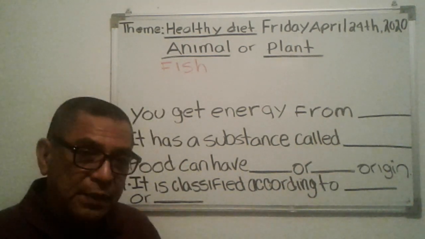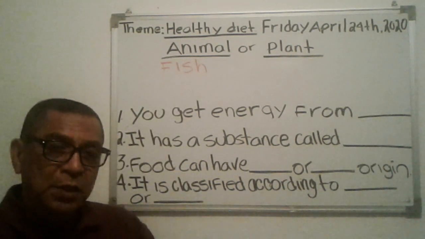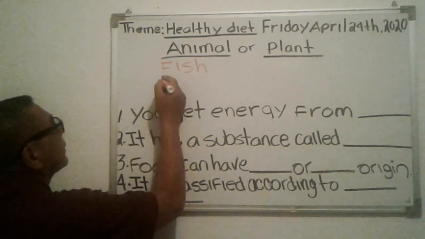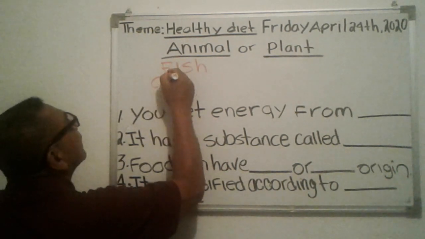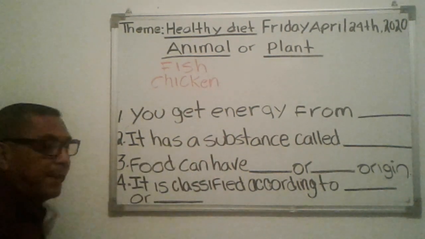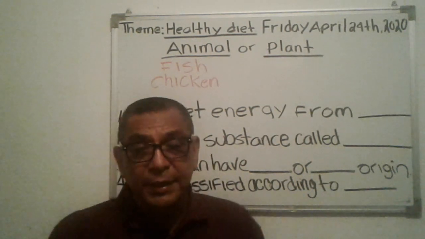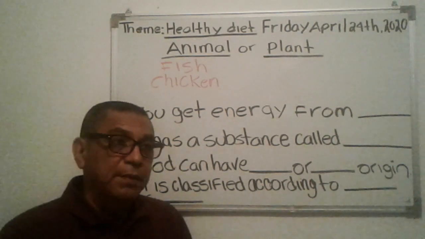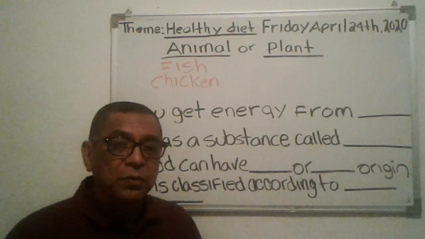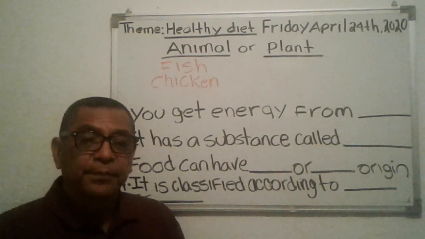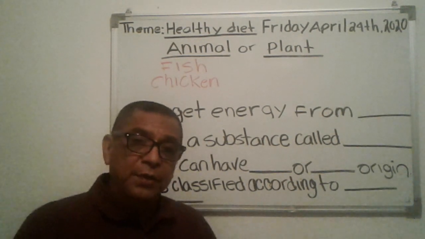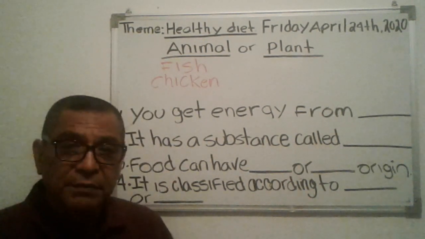Can somebody think of one? Okay, what about chicken? Yeah, chicken comes from animal. Well, actually, it is an animal. Okay, so can you give me another one? One more example of animal origin. Okay. What about meat? The meat that we eat comes from animal.